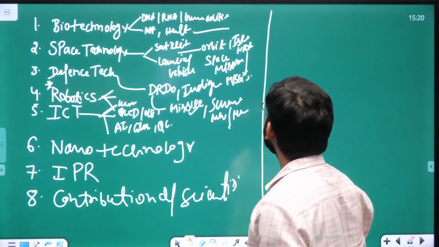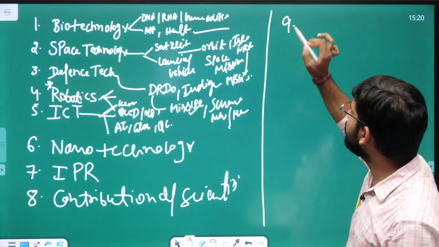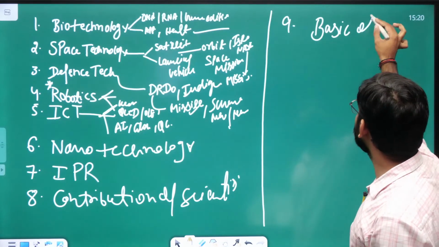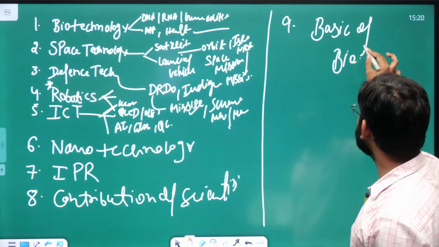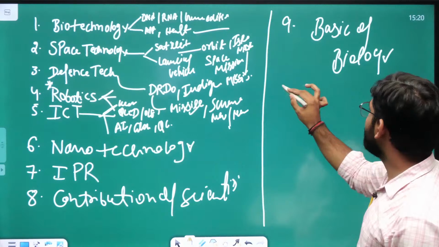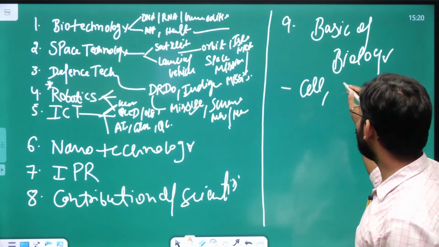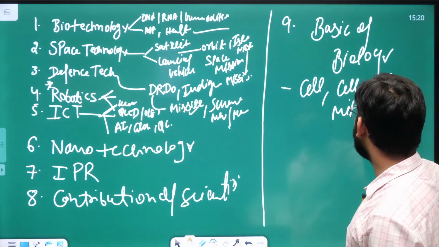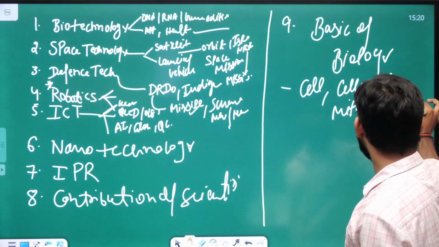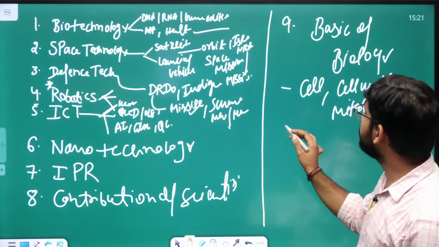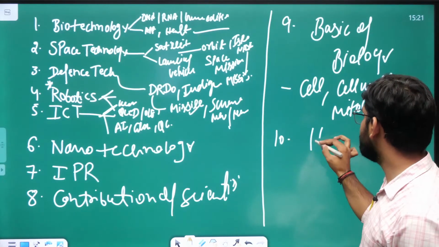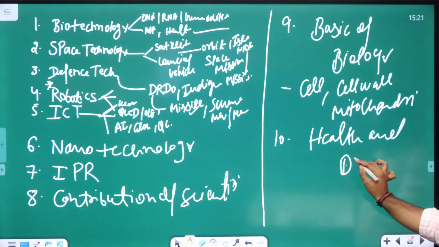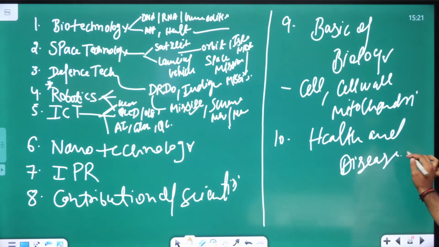After it, you can make the 9th division, specifically related to the basics of biology, where they can ask a question on cells, different kinds of cell walls, or the mitochondria. About the 10th, you can make on health and disease, the different kinds of diseases they can ask about here.